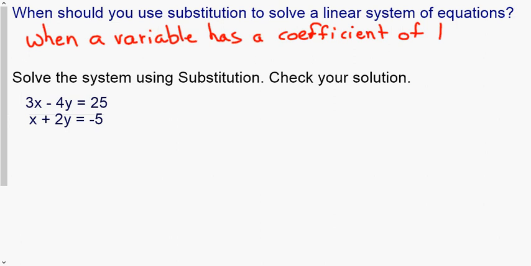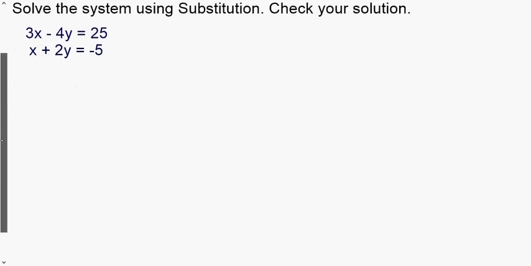Now, one thing about solving systems, it helps to be neat and a little bit organized. Otherwise, these can become a real mess. So the first thing we need to do is identify where our system has a coefficient of 1 because we want to use substitution. And that's right here. It doesn't have a coefficient written, that's implied to be 1.